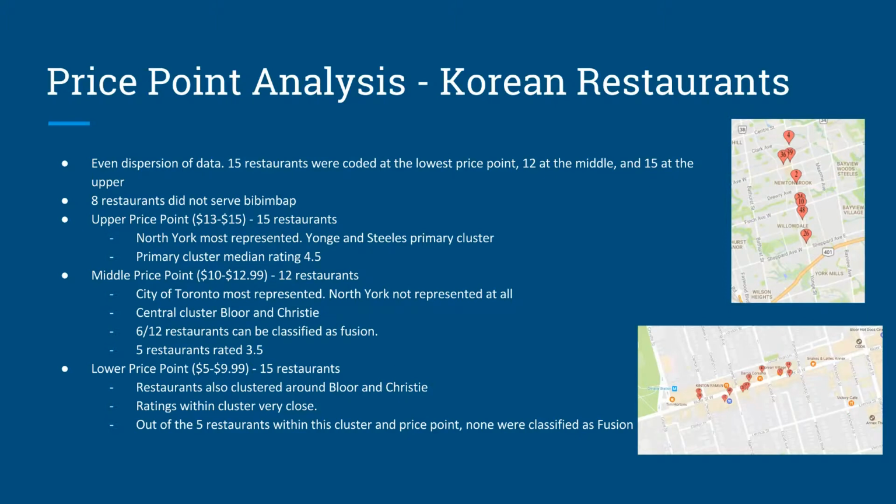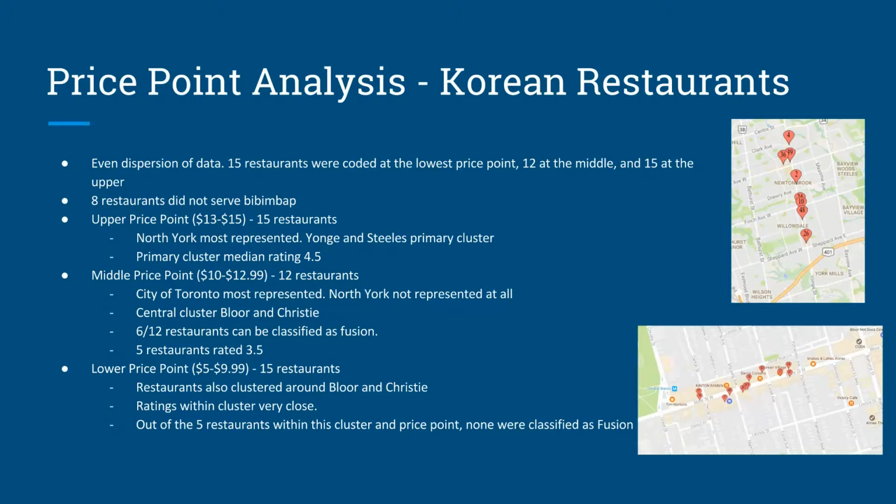Looking at the middle price point, the City of Toronto region is the most represented, with North York not being represented at all. 6 of the 12 restaurants can be classified as fusion. Ratings-wise, there are 5 restaurants rated at 3.5, which is the most within our sample. The central cluster in this region is on Bloor and Christie in Toronto. We see that the restaurants within also include fusion restaurants. Moreover, due to them offering the same price point, per Hotelling's law, they will move closer to each other within space to attract the most customers.